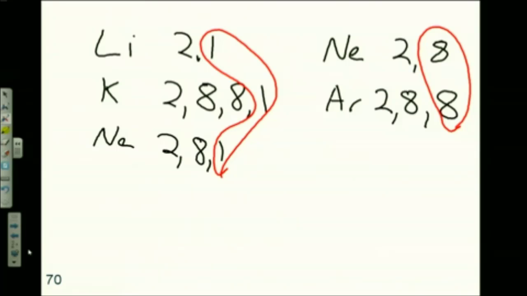Valence electrons. But hold on before we get to that term. Look at your periodic table. Lithium, potassium, sodium. Where are they at on the periodic table? They're metals. They're alkali metals. They are in group number 1. Neon and argon are noble gases. They're in group number 8.